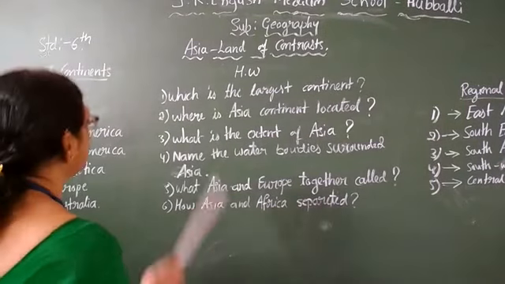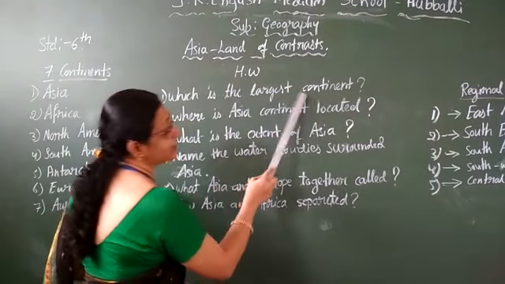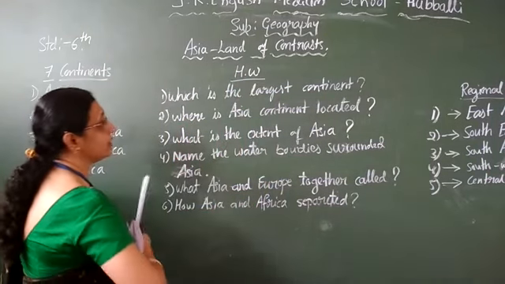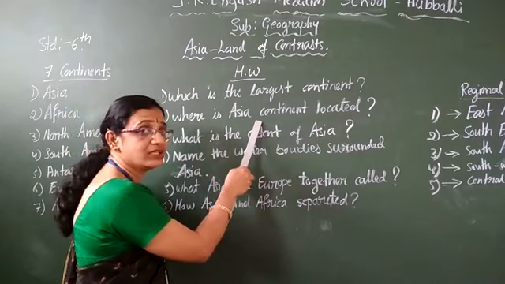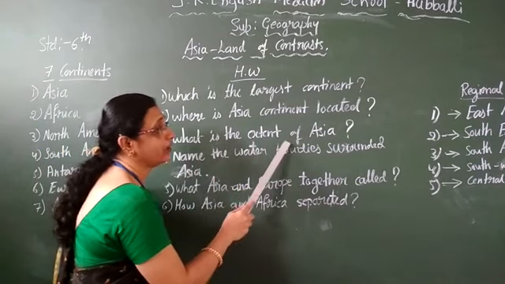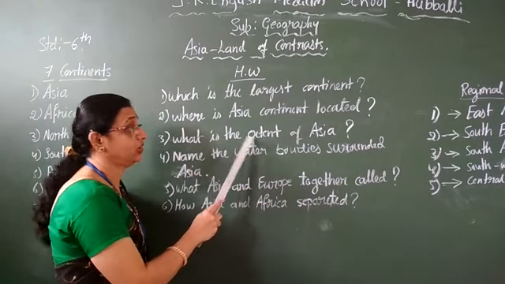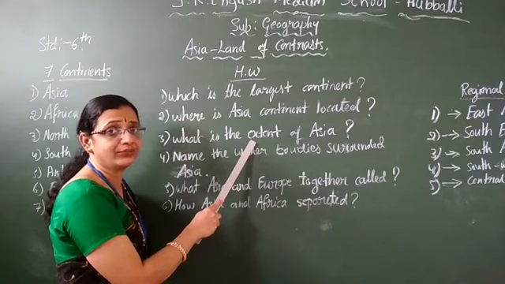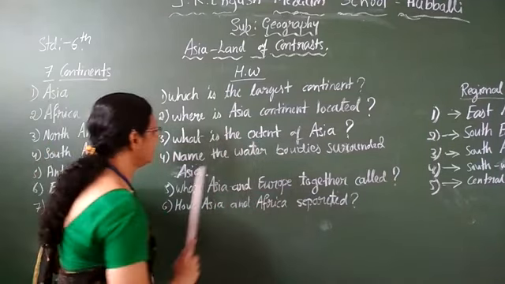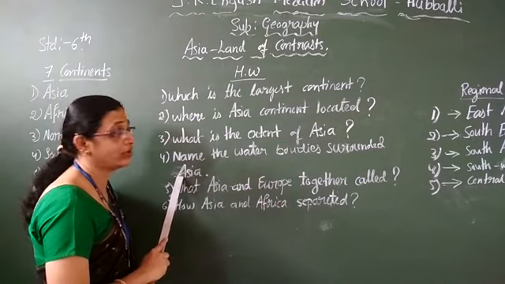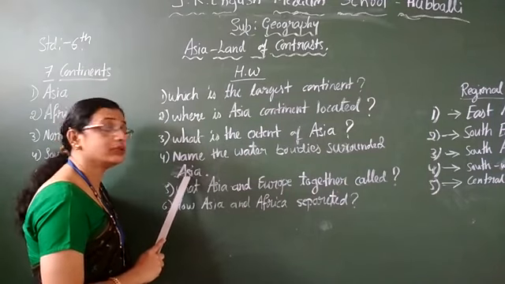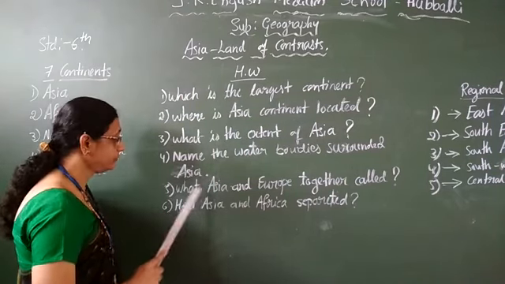Yes. Which is the largest continent? That you write, children. Where is Asia located? It is in the northern hemisphere. Then what is the extent of Asia? Size: 33% of the total land of the world. That you write here. Name the water bodies surrounding Asia. Asia continent is surrounded by seas on 3 sides, children. That oceans' names you have to write.